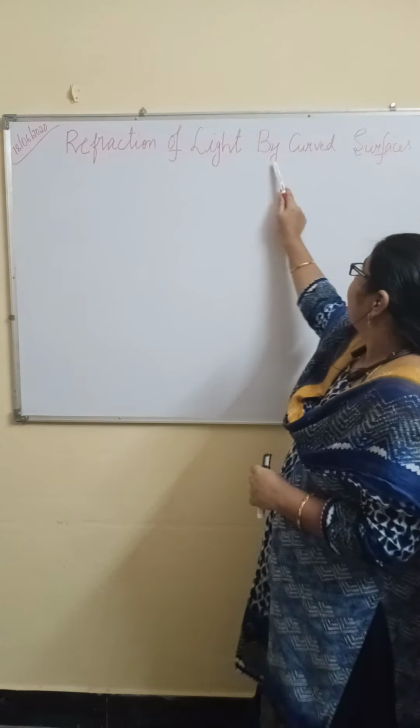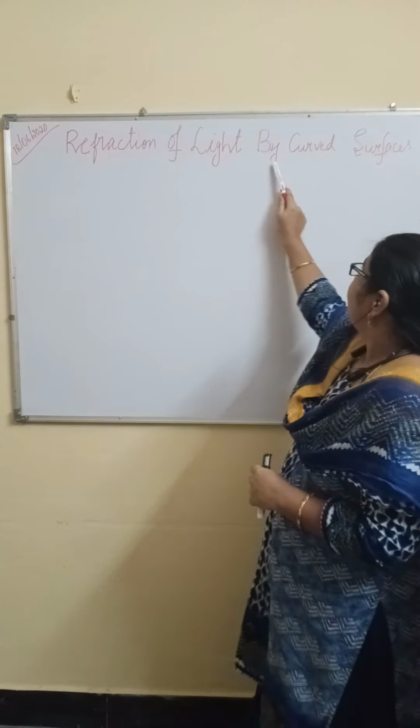This is a glass slab. What is this? This is a glass slab. When a light ray is coming from air medium, this is the incident ray. This is a plane surface. Right? So, when you draw a perpendicular line, what is the perpendicular line name? It is normal. Okay? Now, the angle between incident ray and the normal is called as angle of incidence.